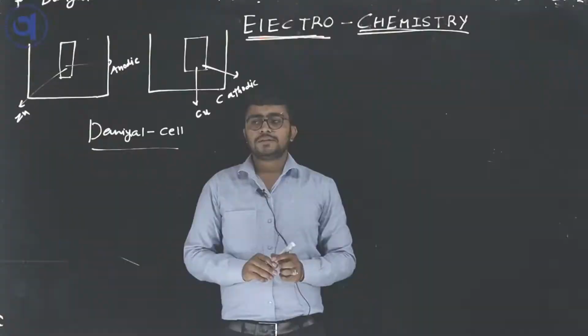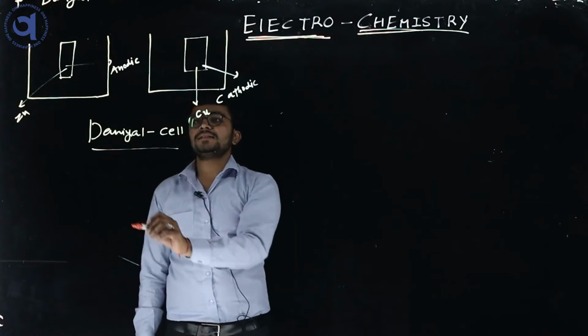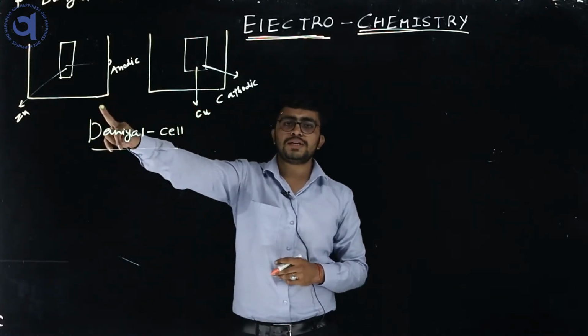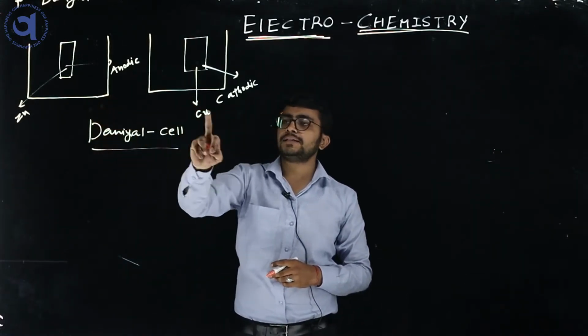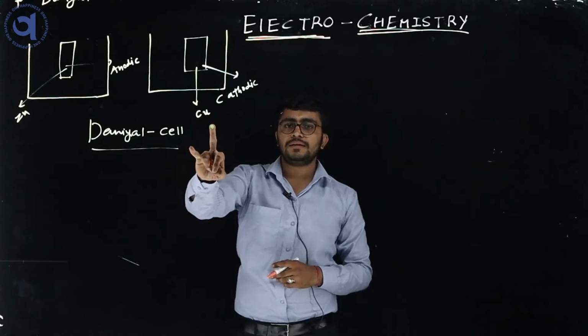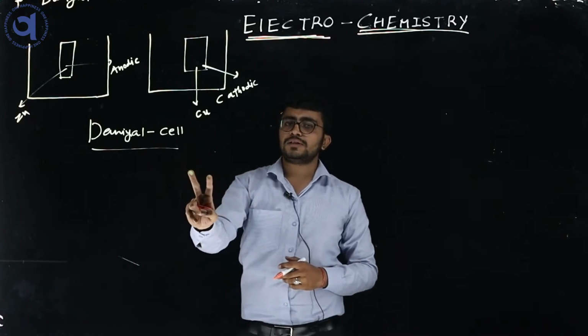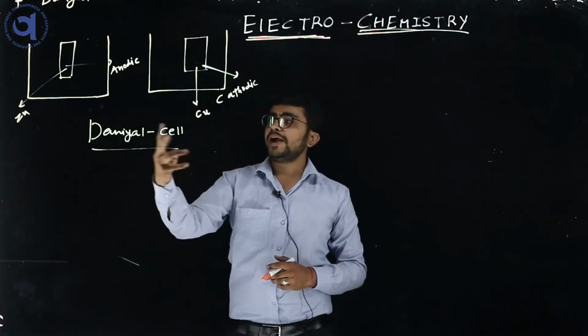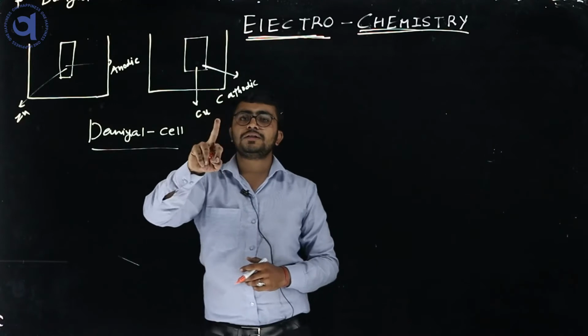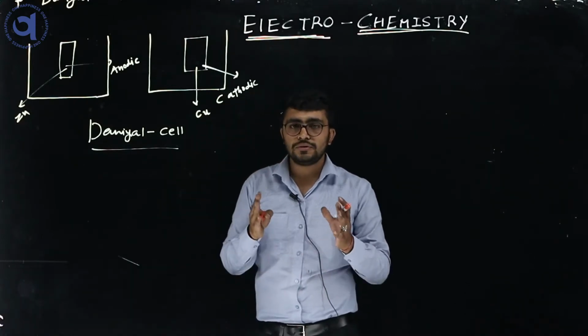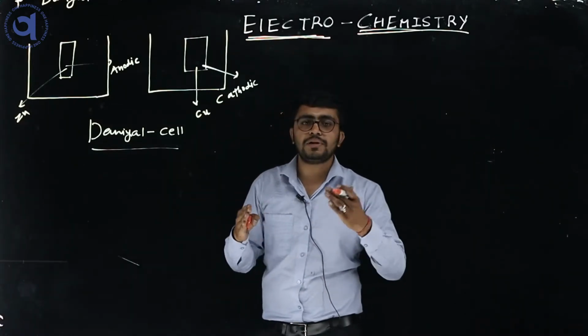Previously we discussed the oxidizing and reducing agents in the table. So we find that zinc metal gets oxidized and copper metal gets reduced.